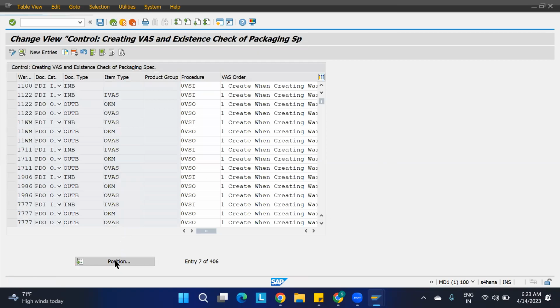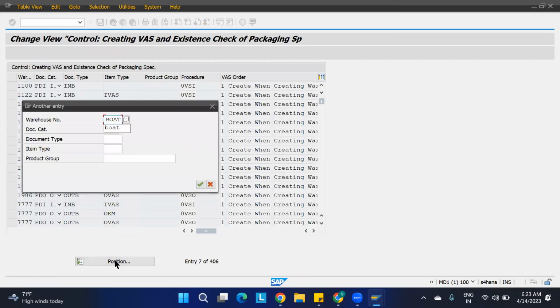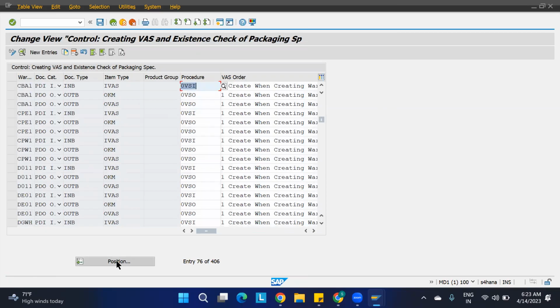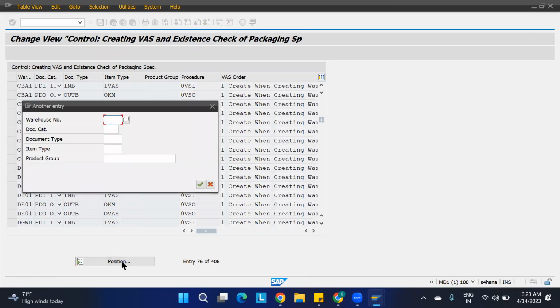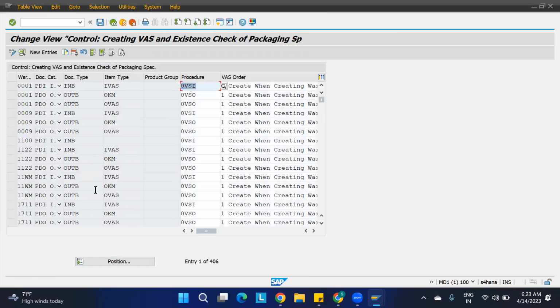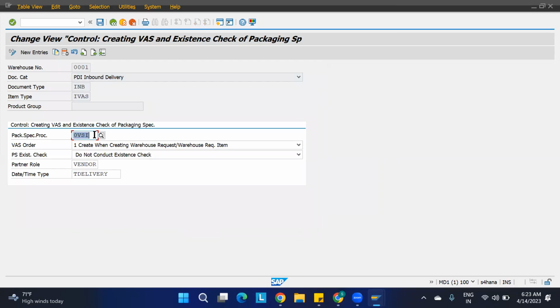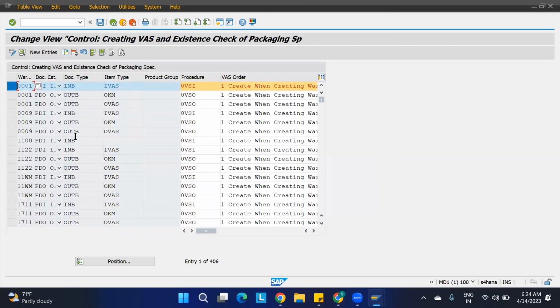We can check whether somebody has created one. So we have not created it earlier for this. Anyway, for 0001, if you check, they have maintained some VAS here. One minute. So 0 VSI is the packaging specification. Here I need to put item type as IVAS. So this one I have to keep. Here also they have maintained the same thing. IVAS I need to put. That is important. So that one I can now change.